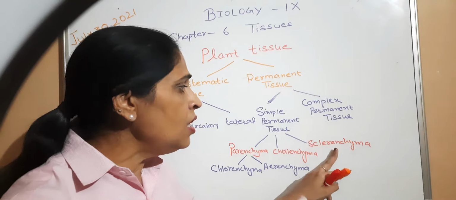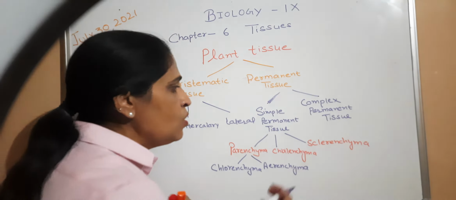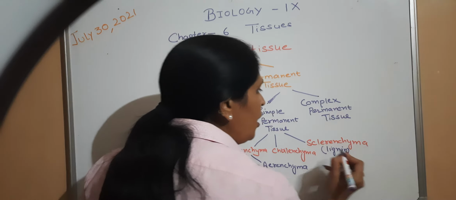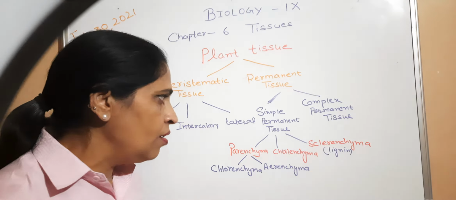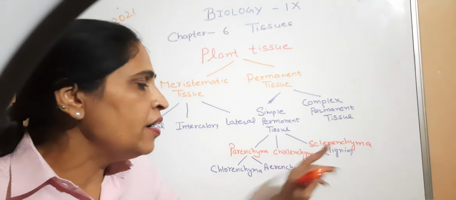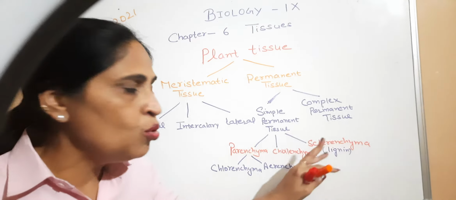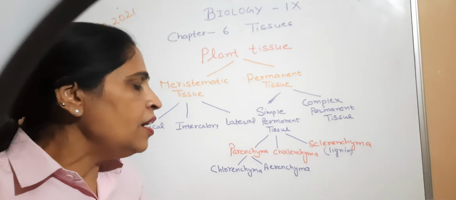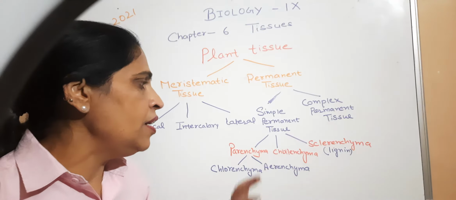And what is in the sclerenchyma tissue that makes it so hard? This is due to the presence of lignin, a special type of substance that provides hardness like cement. So we can say that sclerenchyma provides hardness to the plant due to the presence of lignin. And as I have given the example, the husk of coconut is made up of sclerenchyma.